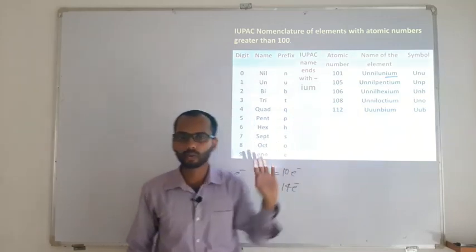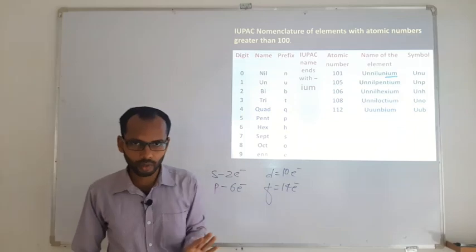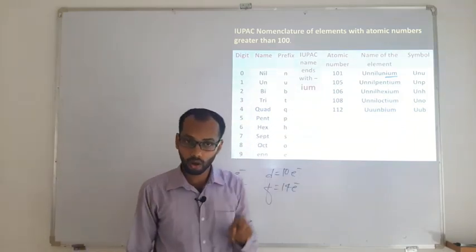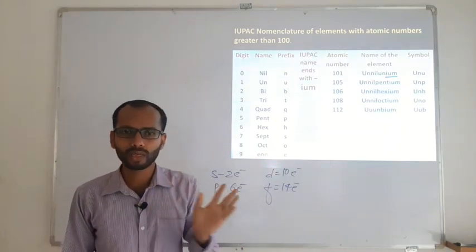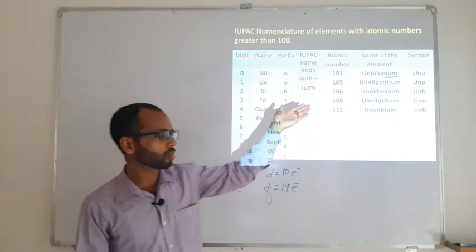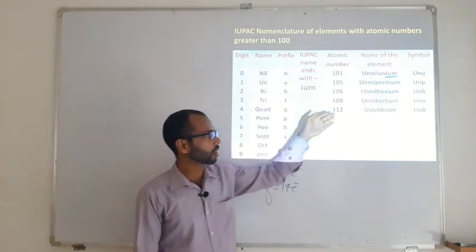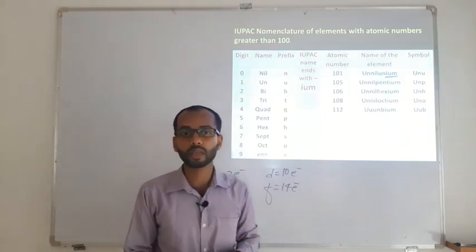So two ways of questions will be there. One way, they may ask you the IUPAC name or the symbol with respect to an atomic number. In other words, vice versa is also possible. They may give a symbol of a respective element whose atomic number can be asked, or they may give an IUPAC name of a certain element whose atomic number can be asked.